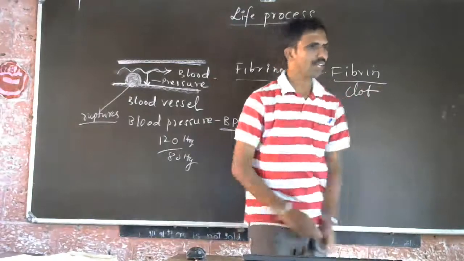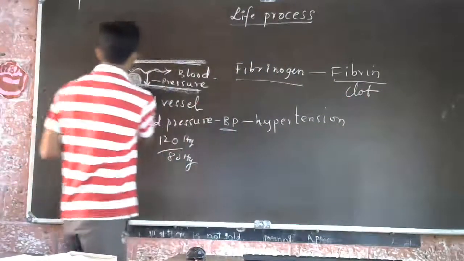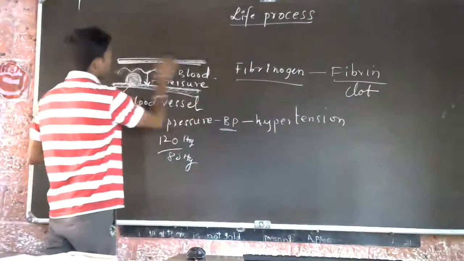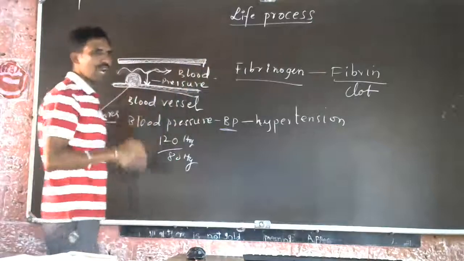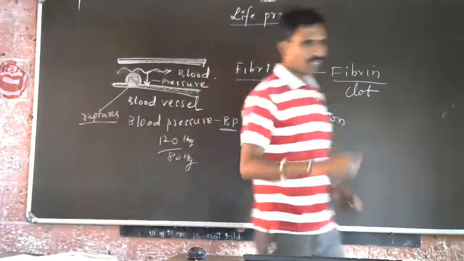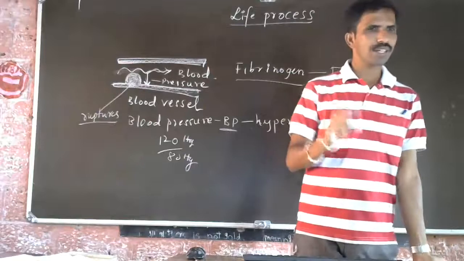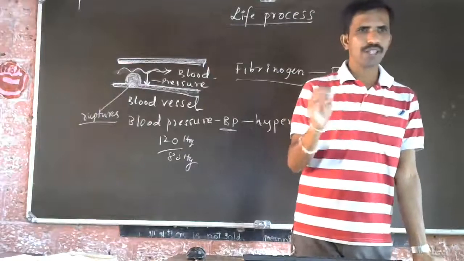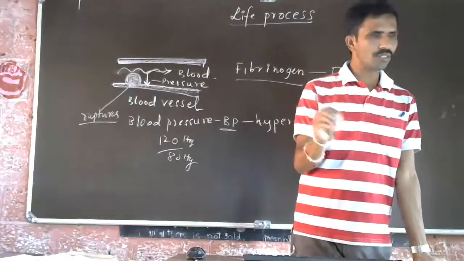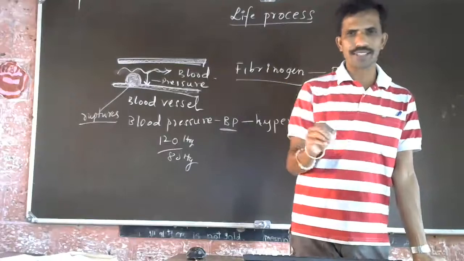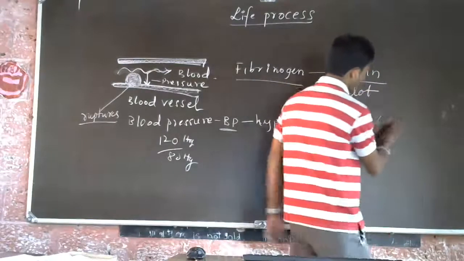Heart attack also, like the same clot happens. The same clot will happen inside the heart. You think that the heart must also need oxygen, and it needs nutrition. That is given by the coronary artery.